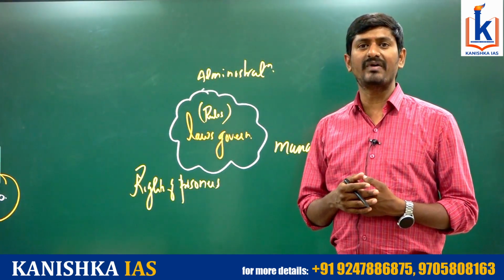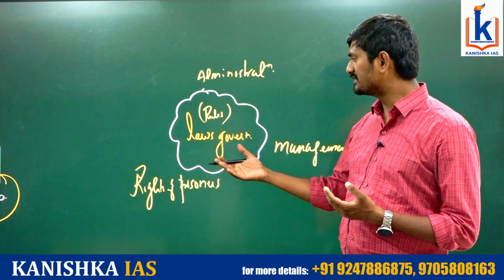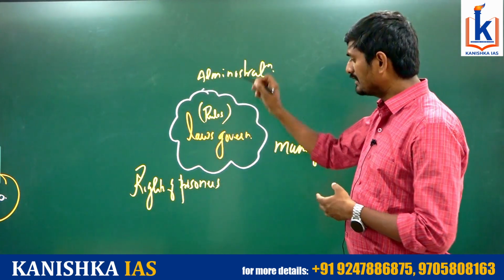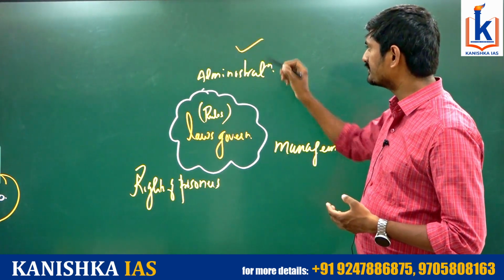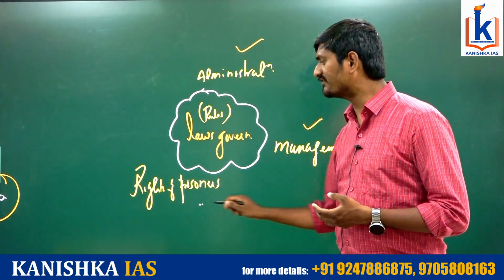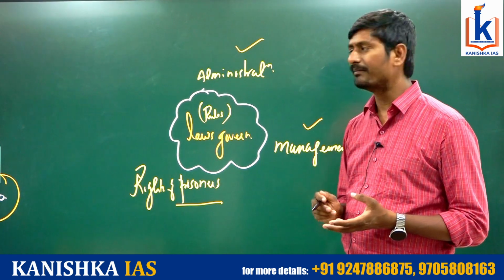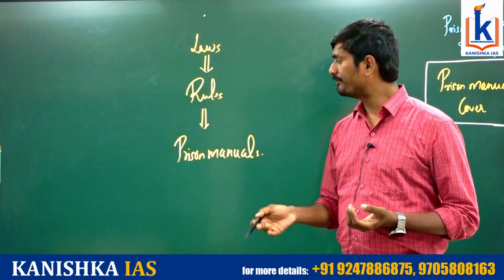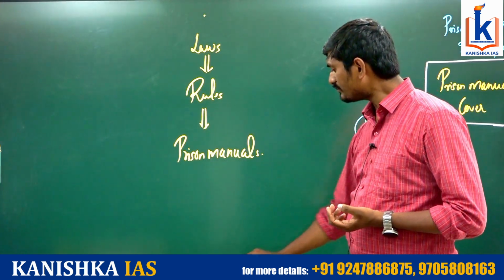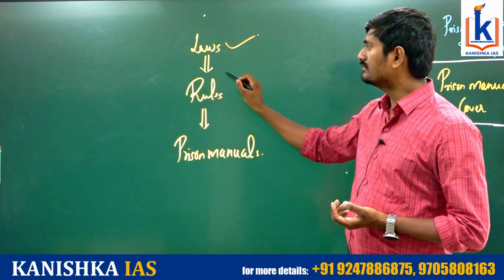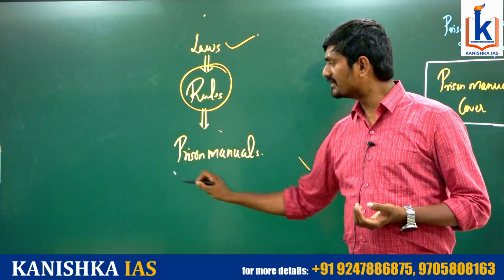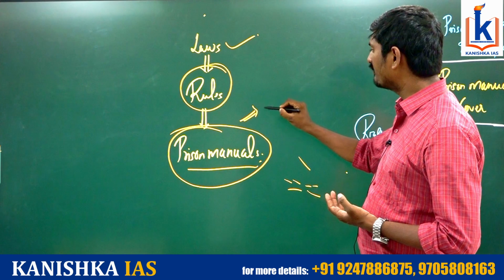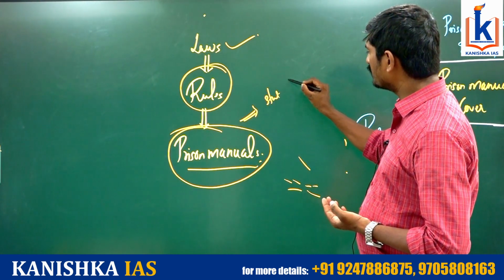And irrespective of whether a state has laws or rules, the prison laws or rules will govern various aspects like administration, management of the prisons and rights of the persons. These are the things regulated by the prison laws or rules. So this is the chronology we can see: laws help to formulate the rules, and rules are the source for the formulation of the prison manuals. These prison manuals change from state to state.